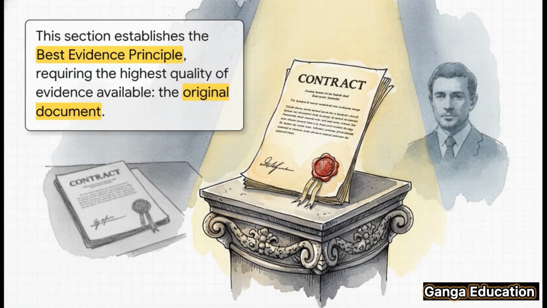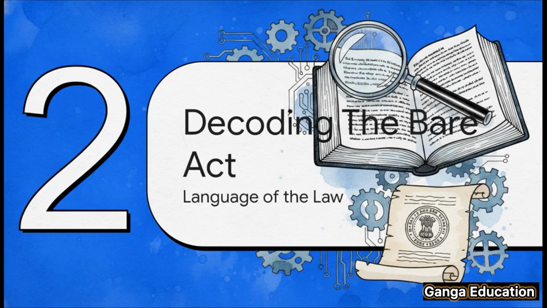So what's the big idea behind this section? Well, at its very core, it's all about something called the best evidence principle. It's a pretty straightforward concept, really. It just means that if you want to prove what a document says, the court wants to see the best possible evidence. And what's that? You guessed it, the original document itself. Now, for your judiciary and APO exams, you absolutely have to nail this principle down. It's that important.